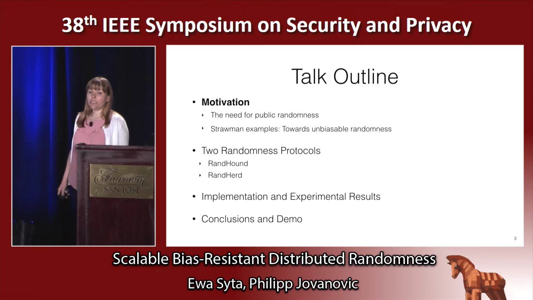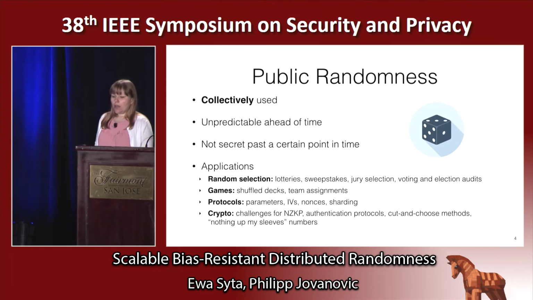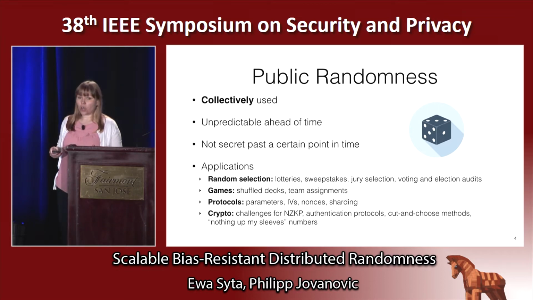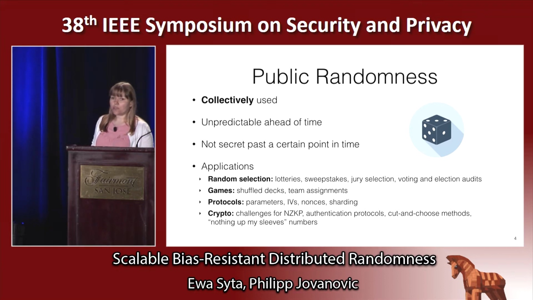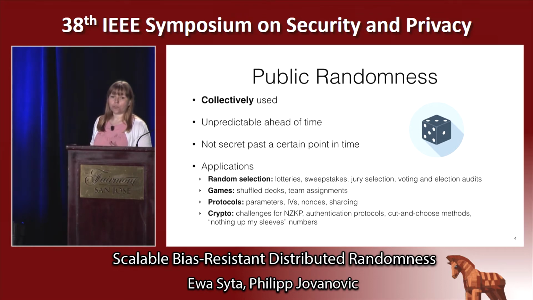First, let me motivate the need for public randomness and explain why generating it is actually very hard. Public randomness, unlike the secret randomness we're used to, that we often use for secret key generation, is collectively used. It has to be unpredictable ahead of time. However, past a certain point in time, when we're ready to use it, it doesn't have to remain secret. There are many applications of public randomness. They include random selection, lotteries, election audit, games for team assignments, protocols for parameters and scalability, and crypto for, let's say, challenges in zero-knowledge proofs, to name just a few.